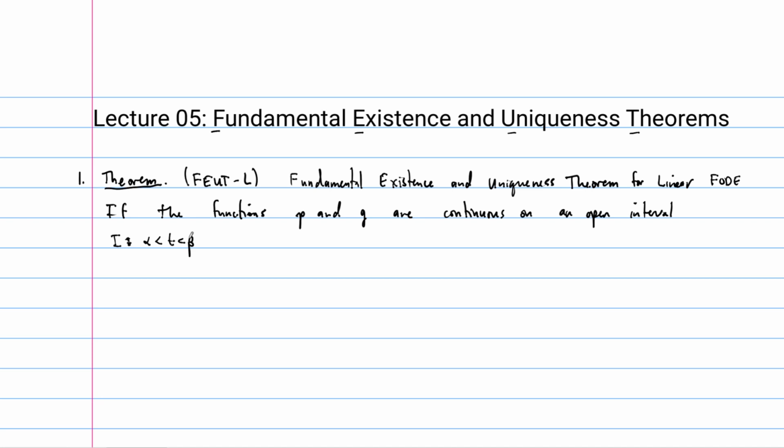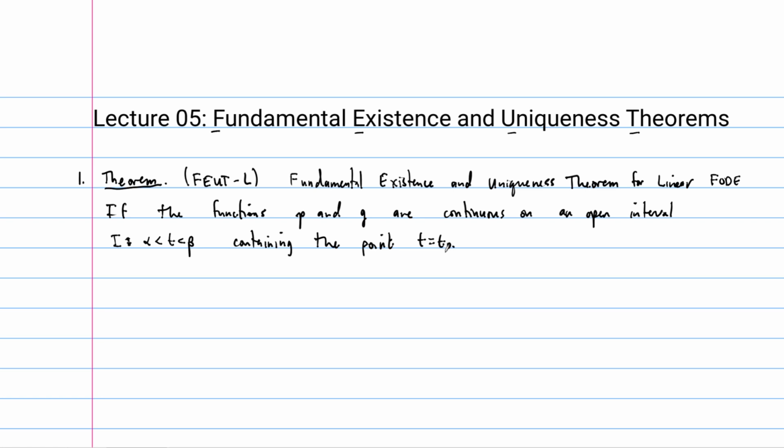So the interval from alpha to beta, it's open, meaning that it doesn't contain the endpoints, right? And the only other restriction here is that this interval must contain the point t equals t naught. So t naught is going to be the initial point in our initial value problem in a moment. So these are the assumptions.